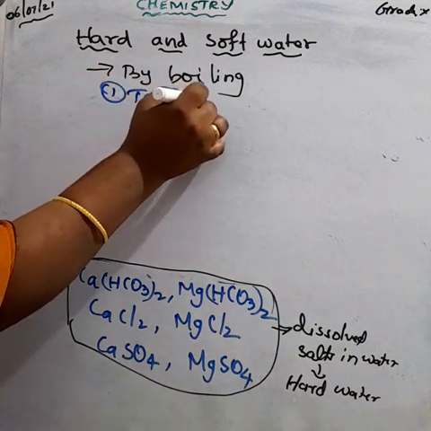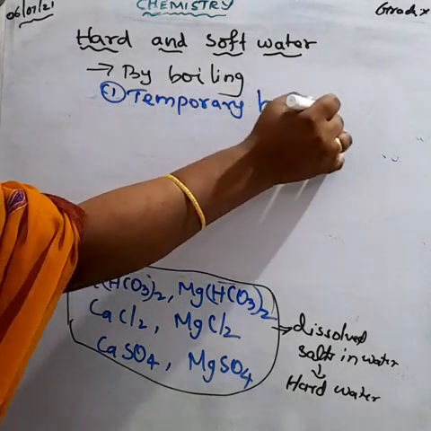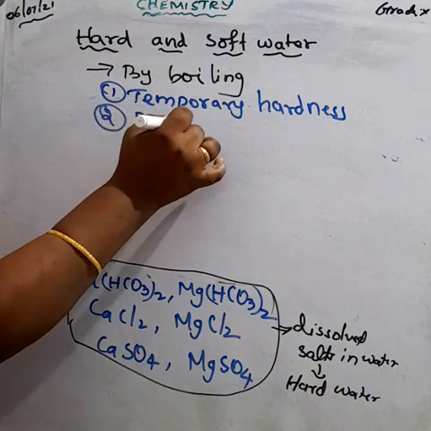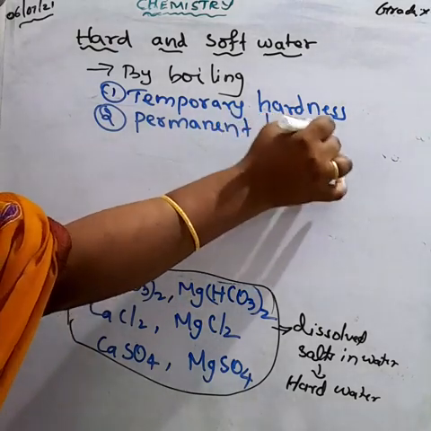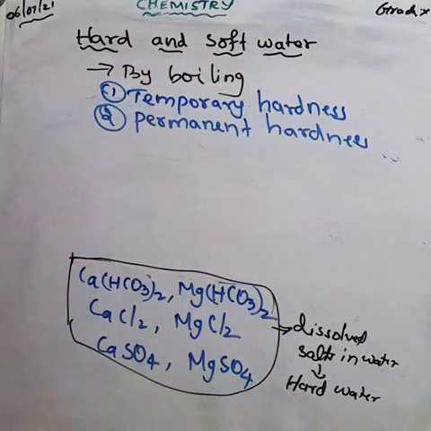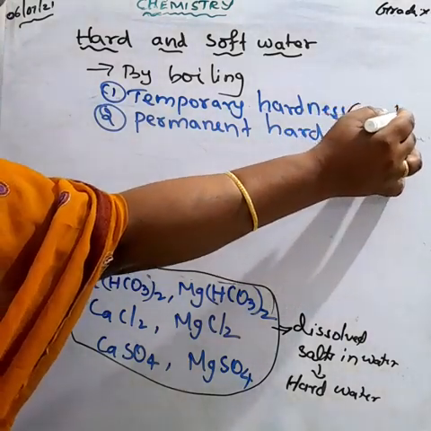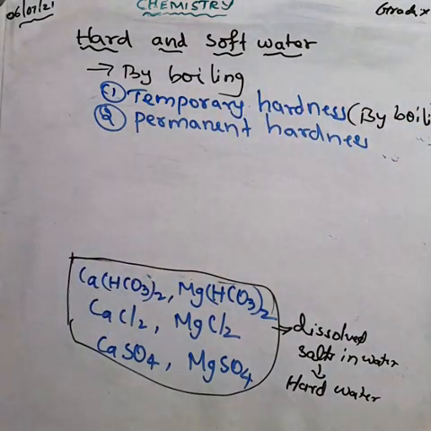And the second one, permanent hardness. Temporary means we can easily remove it. Permanent means we cannot easily remove the hardness. Because it is permanent, we should use a separate method to remove this permanent hardness.